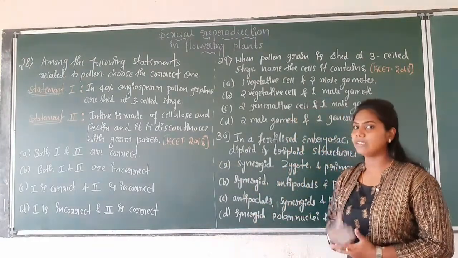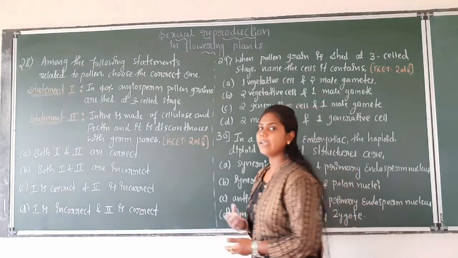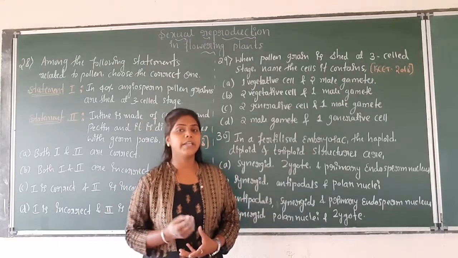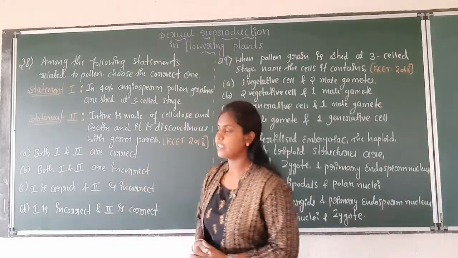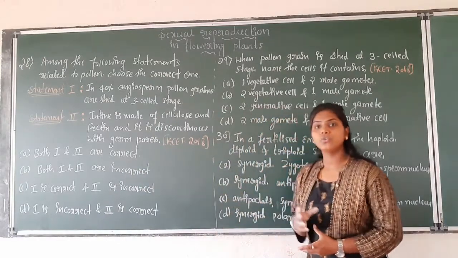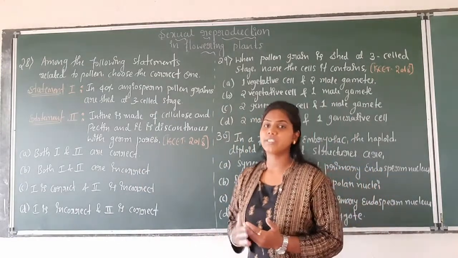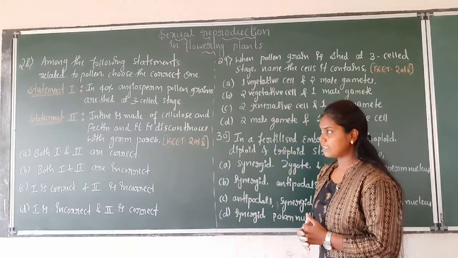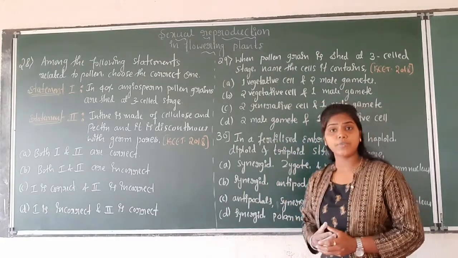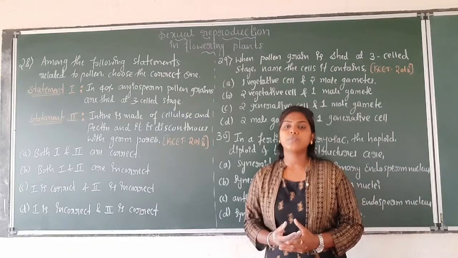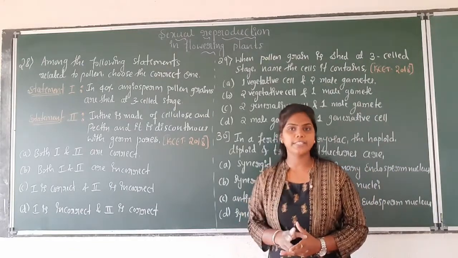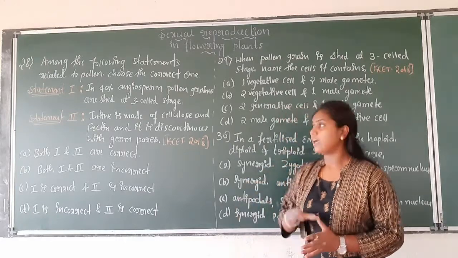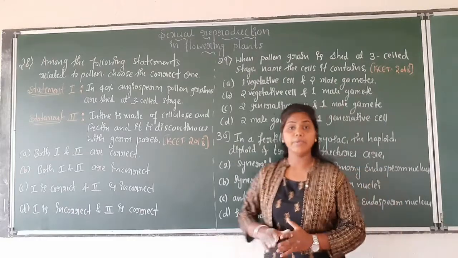Okay, so about the pollen grains. As we know, a pollen grain consists of two types of cells. One is the vegetative cell and another one is the generative cell. And it has two types of layers, the outermost exine and the innermost intine. So about the pollen grains, 40% of angiosperms shed pollen at the 3-celled stage, because 60% of angiosperms have the two-celled stage, with the vegetative as well as the generative cell, and the remaining species have the three-celled stage before they shed.